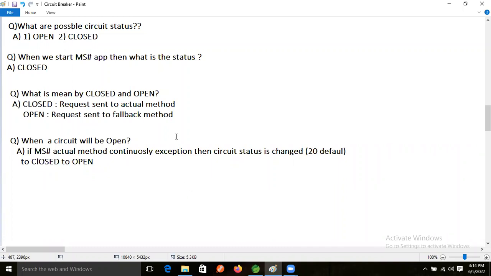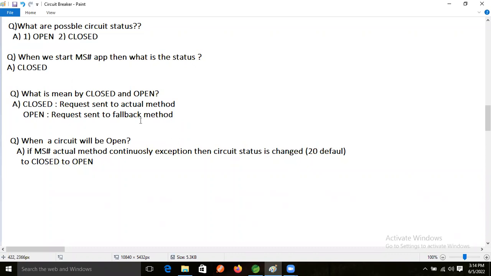Based on this discussion, we will implement one application. Many concepts are there, but we will see how the fallback mechanism is working. Is everyone ready for that? Yes, Ravi.